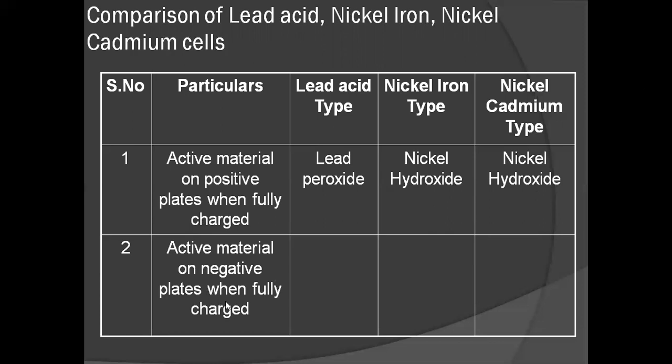Next, negative plate. Spongy lead is the negative plate in lead acid batteries. Iron is the negative plate in nickel iron battery. Cadmium is the negative plate in nickel cadmium type batteries. Please note down this comparison, it is very helpful from an academic point of view.